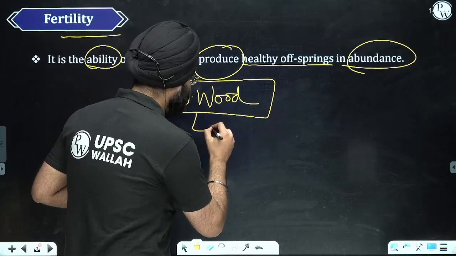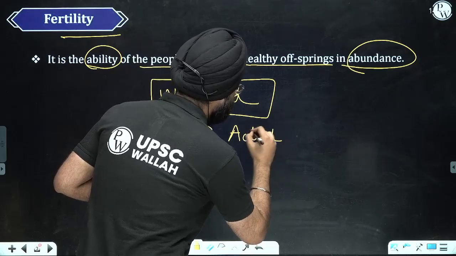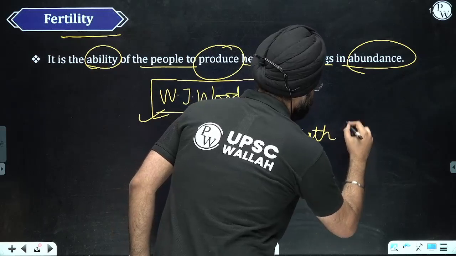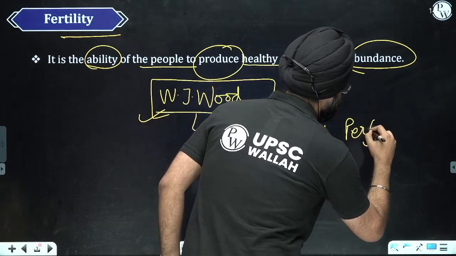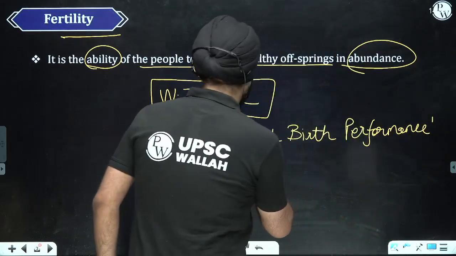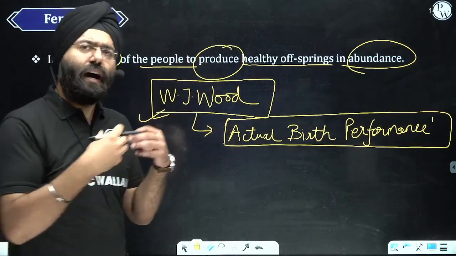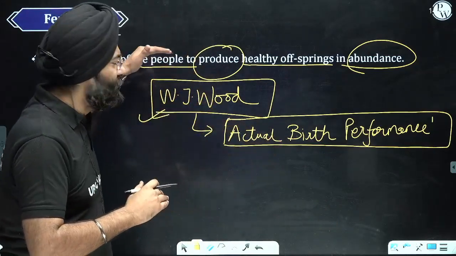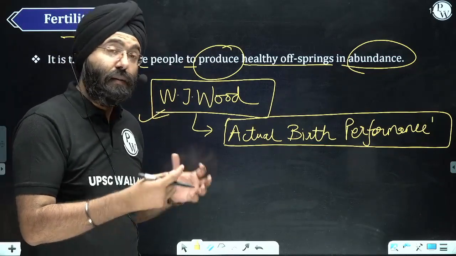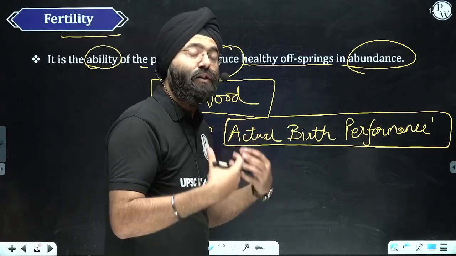Now, when you are defining this, you need to mention actual birth performance. Now, we'll understand this word, what it means. But before we understand this, just remember, this is for your understanding: the ability to produce maximum offspring is fertility. But from an anthropological point of view, it is the actual birth performance.